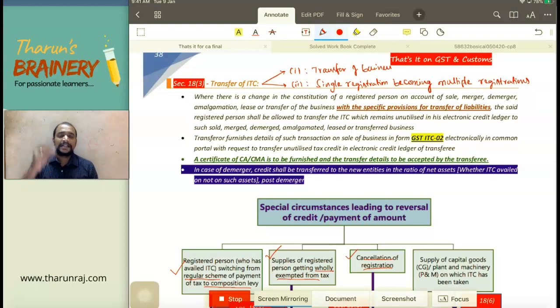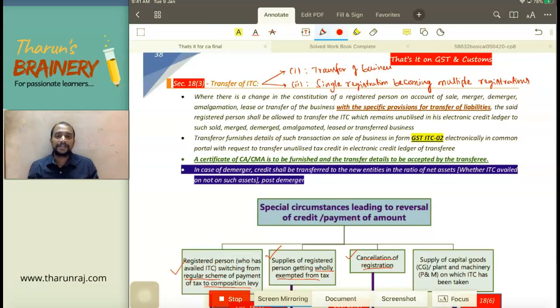When single registration becomes 4 registrations, what should I do? That single registration will have some ITC, and that ITC will be distributed to the 4 registrations. In what ratio? That will be in the ratio of assets of those 4 registrations post separation, as on the date of registration. When single registration gets separated into 4 registrations, whatever the net assets are as on that date, in that ratio the ITC of the single registration will be distributed.